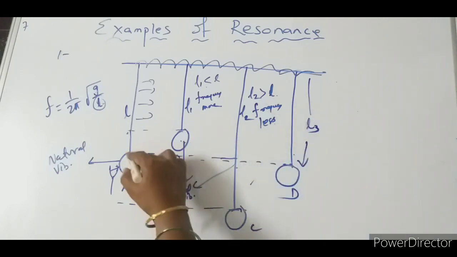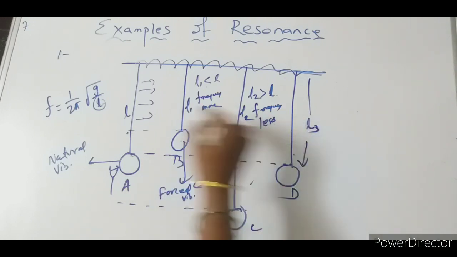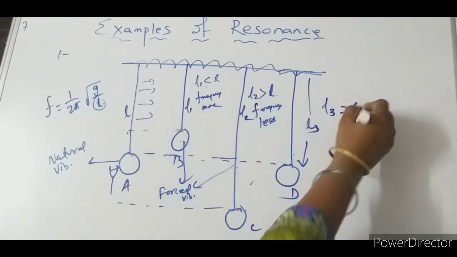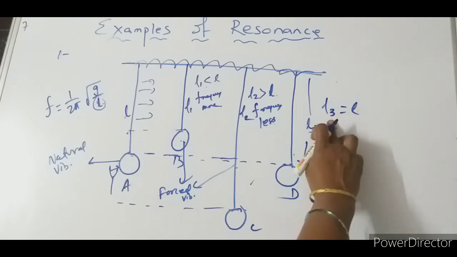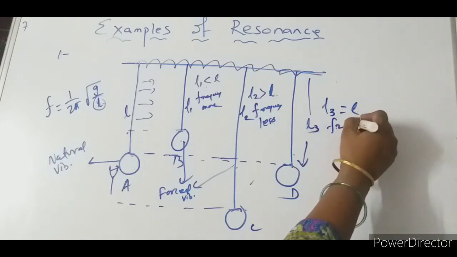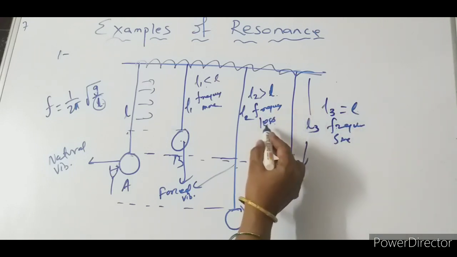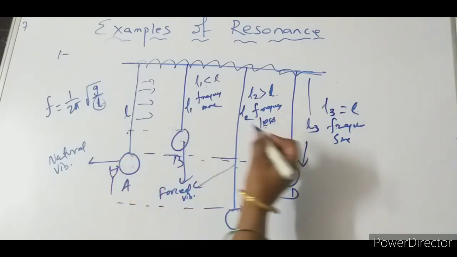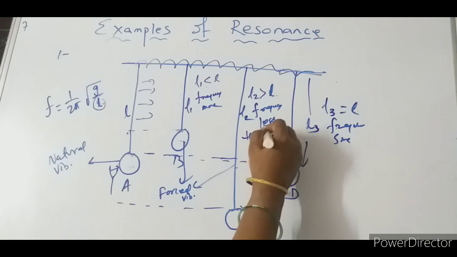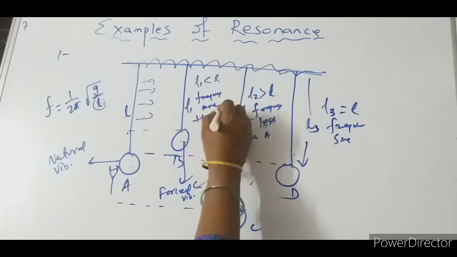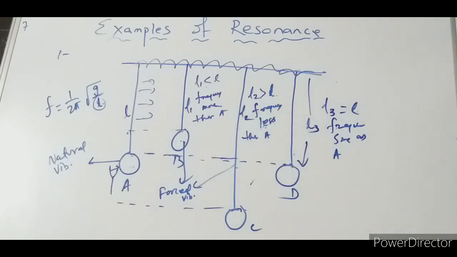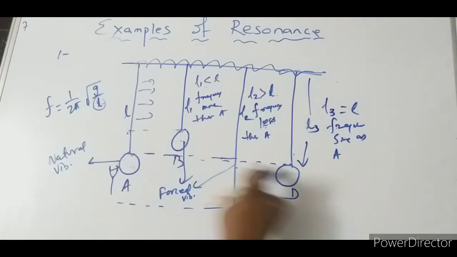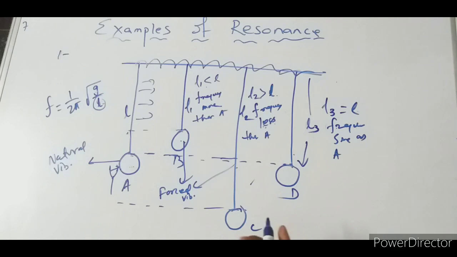But here you see, in both cases A and D, the length will be the same. L3 is equal to L. So whatever this frequency is, in both cases the frequency will be the same. Here the frequency is less, in comparison to A, less than A. Here it is the same as A. Okay, so when this frequency is the same, what will happen?